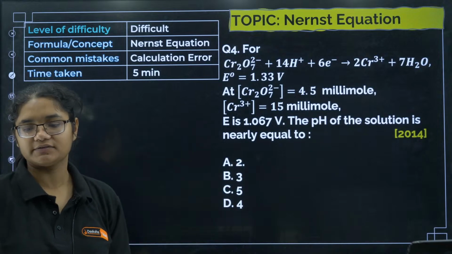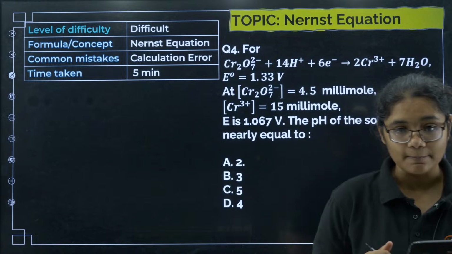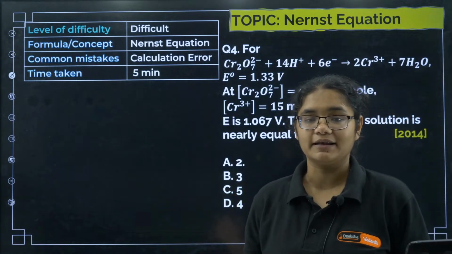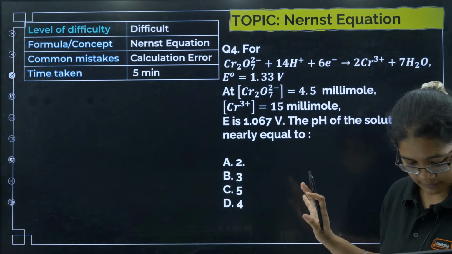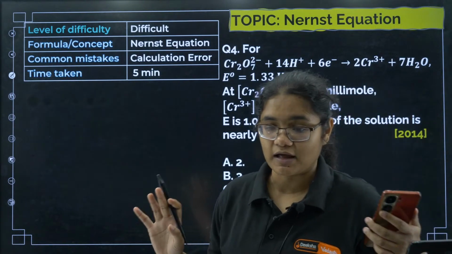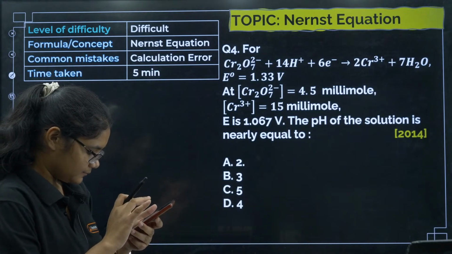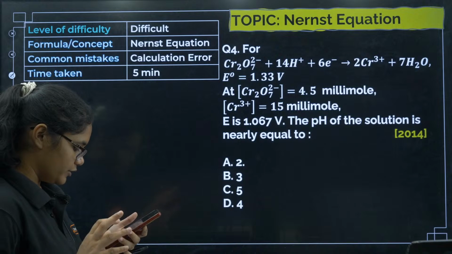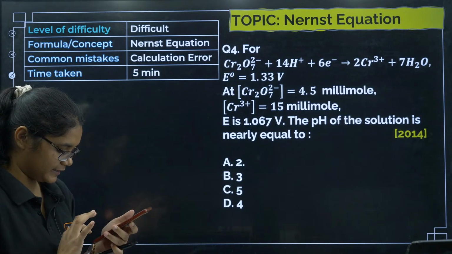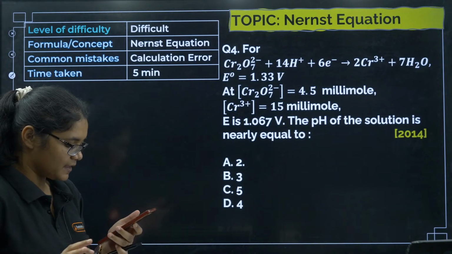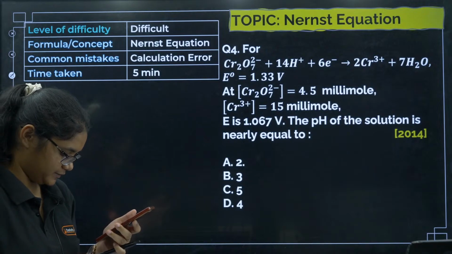All of you please try this question. This is from Nernst equation. Yes students, anything can come. Last year questions have been coming like this, so please prepare properly, and now everyone solve this question with me. Please solve this question and give me the answer. I'll be taking all your questions little bit now, and others please solve the question. Please don't get distracted. I can see so many chats here, but I don't want all of you to get distracted. Please solve the questions.